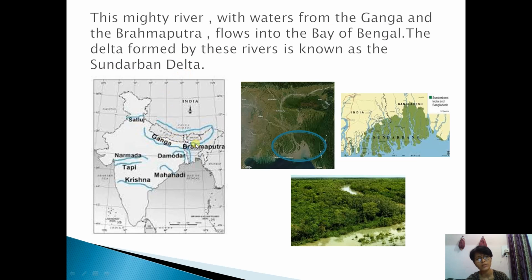You see Ganga river and Brahmaputra river, they have joined and gone to meet the Bay of Bengal, and they are forming one delta. I'm showing here another picture. You're seeing the delta here, Sundarban Delta. The location I'm showing is a picture of Sundarban Delta and the mid Bay of Bengal. Up till here they flow.